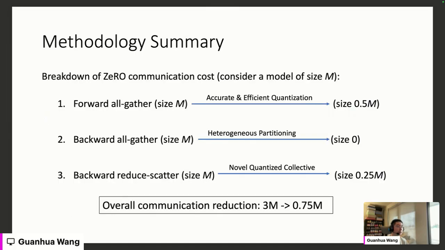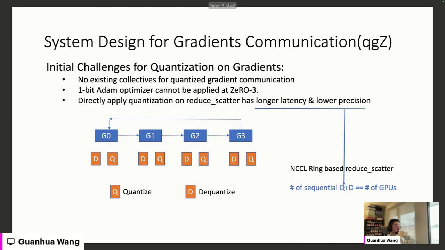For the third part, the backward reduce-scatter on gradients with communication size M, by adopting our novel quantized collective communication call, we can reduce it from M to 0.25 M. So in total, we reduce communication from 3M to 0.75 M.